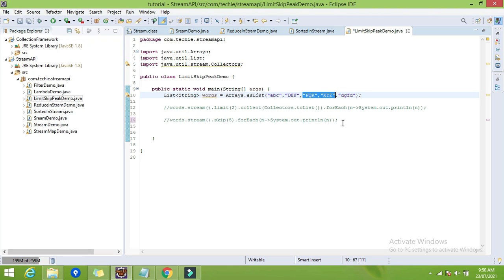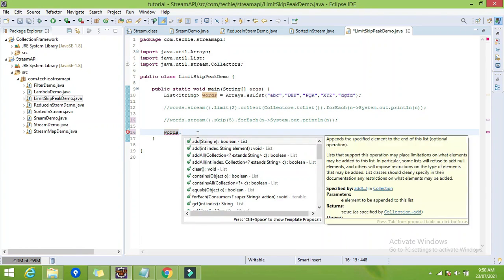At that time, how will we perform this? I want to display only the third and fourth elements of the stream, so I will skip these two elements first, then I will apply the limit of two. So we can use both in combination.